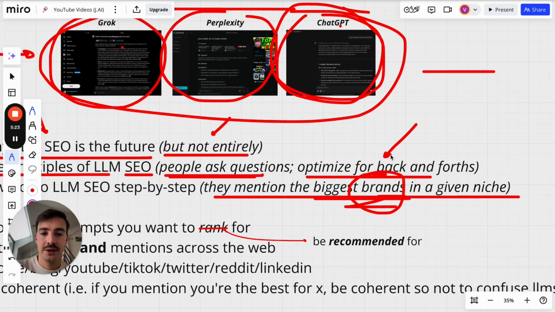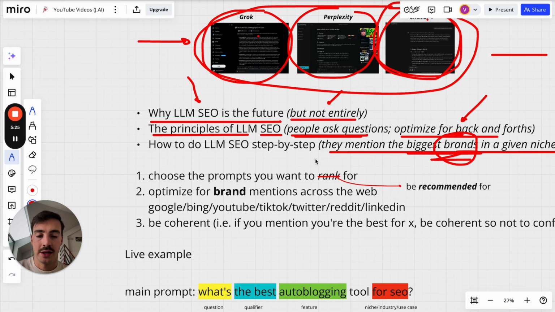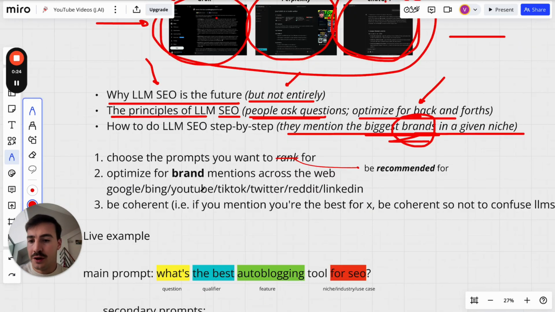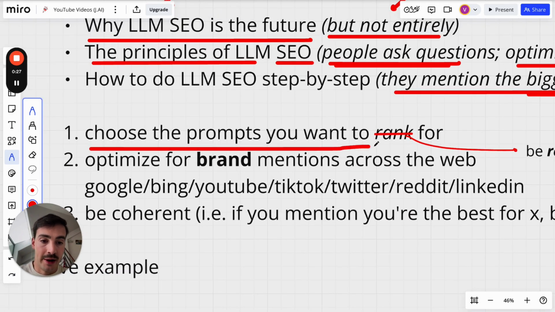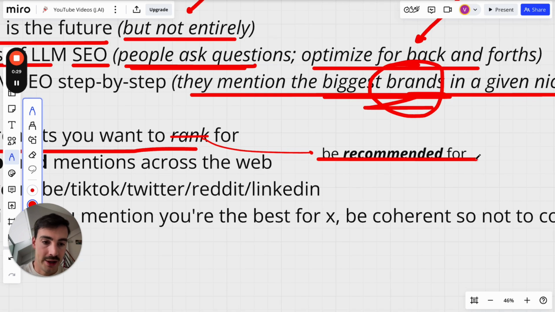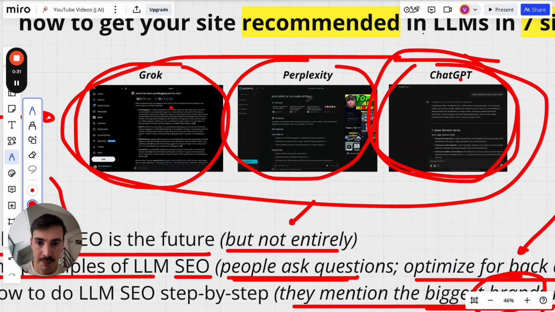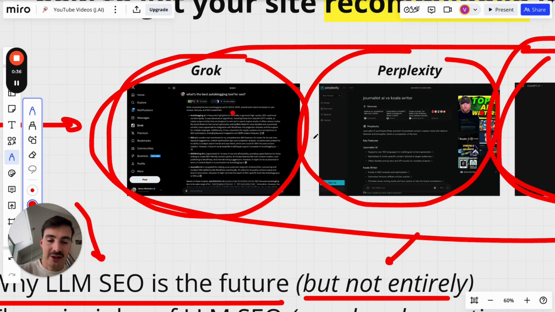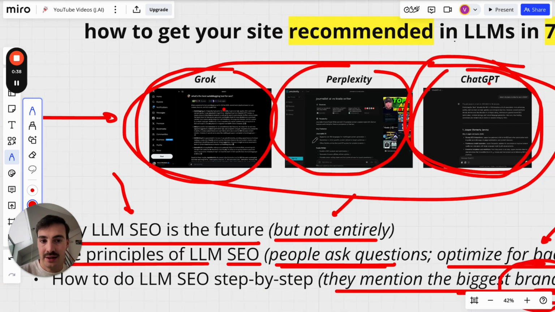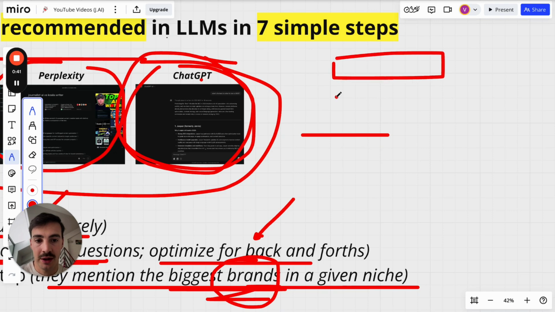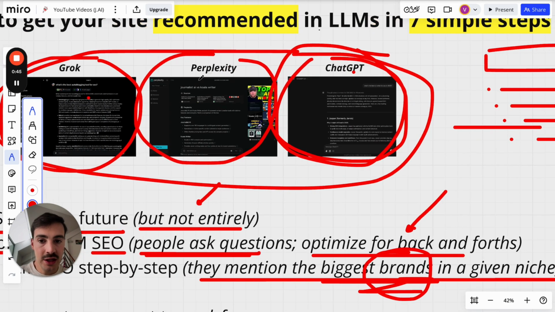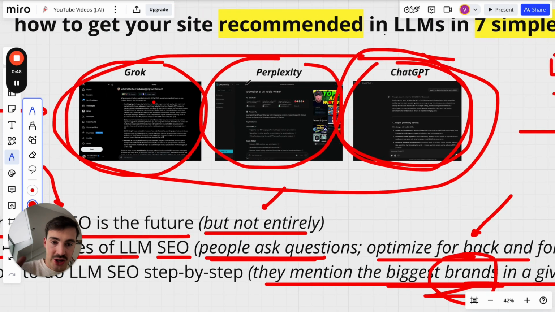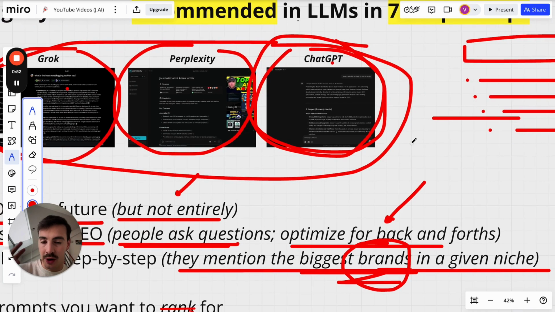Okay, now that the theory is out of the way, let's give you some tangible examples with actual prompts. First things first, you've got to choose the prompts you want to rank for. Actually, not rank, but be recommended for, because these products that run LLMs on the back end are more of an interactive, chat-type, back and forth than the classic Google search. For example, on Google you search for something, 10 results pop up, and you click which ones you want. With these LLM-backed chats, which are the new wave of search engines, it's not like this. It is a much more interactive experience.